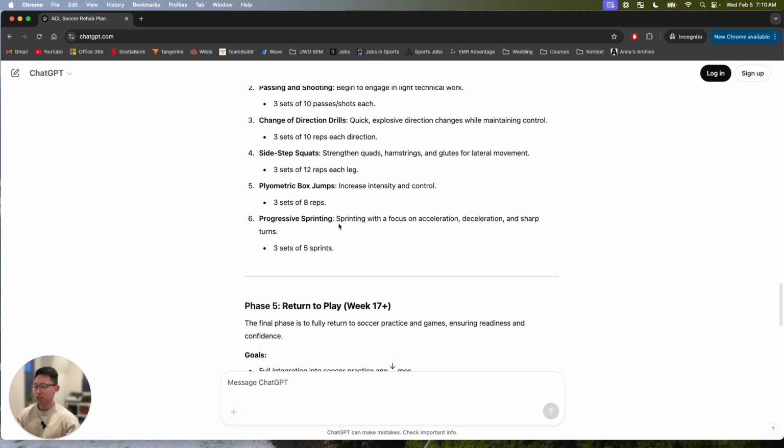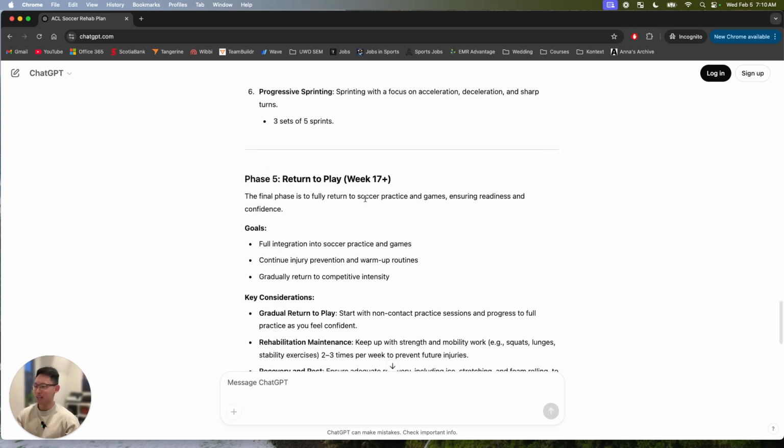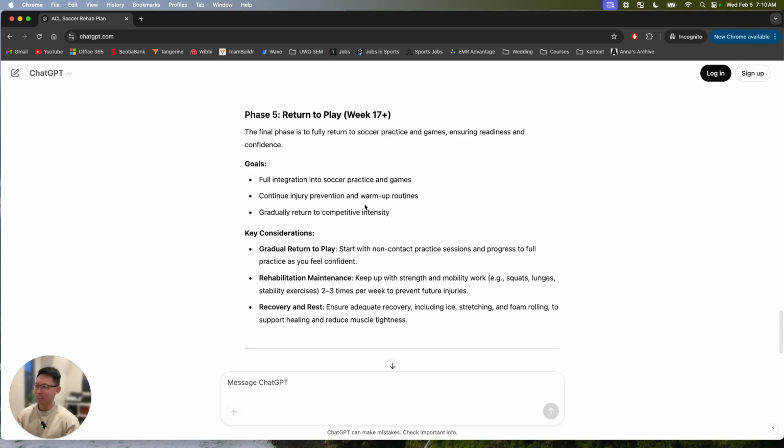And definitely the plyometric progressions, they keep bringing up box jumps as expected. So definitely a lot more to plyometrics than just box jumps, guys. A lot more than that. Return to play. So we're hoping this person can hopefully clear for soccer practice and games. So the goals are full integration to soccer practice and games, injury prevention and warm-up, which is good.